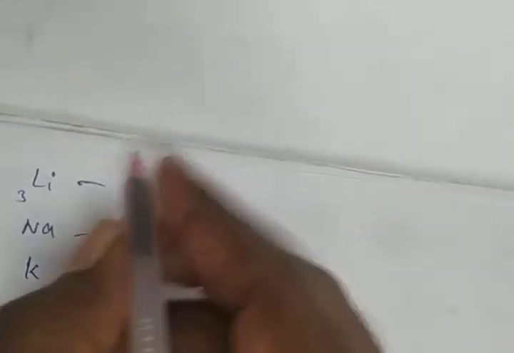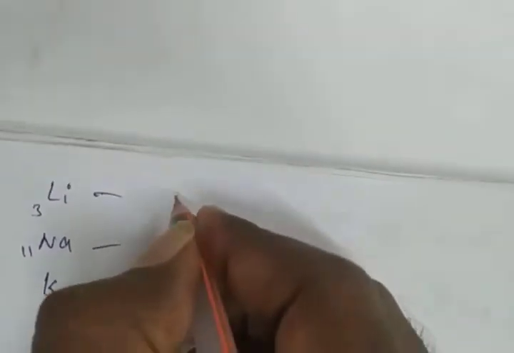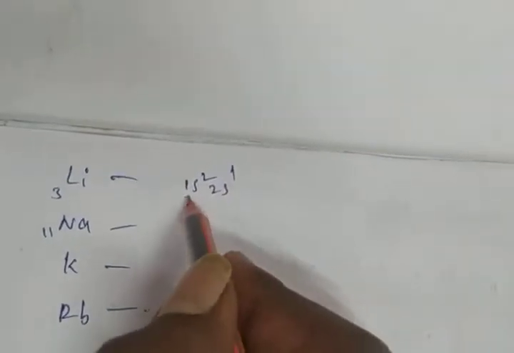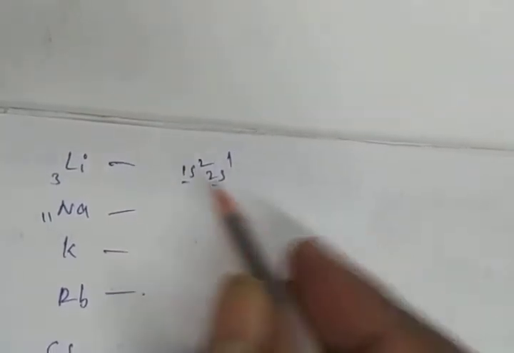Lithium atomic number 3, sodium 11. Suppose first two atoms we have to check. What is the electronic configuration of lithium? 1s2 2s1. Two shells are there. This is the first shell, this is the second shell.